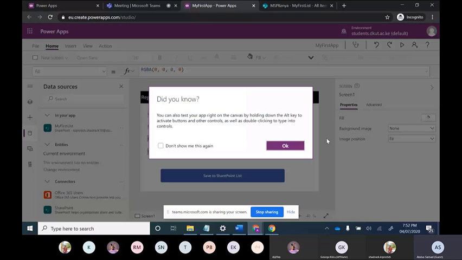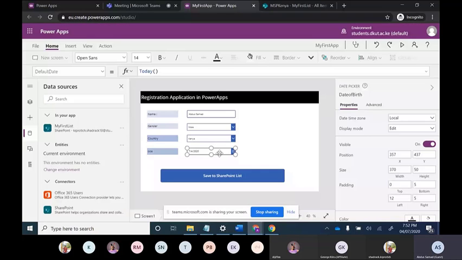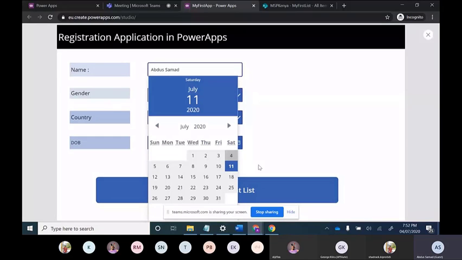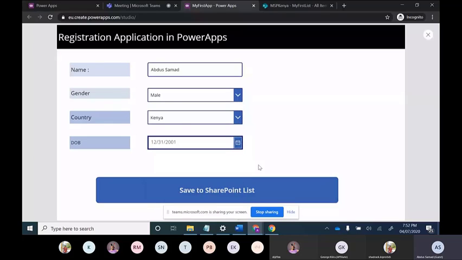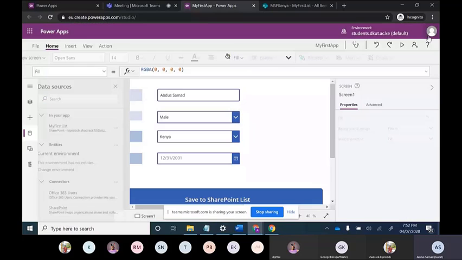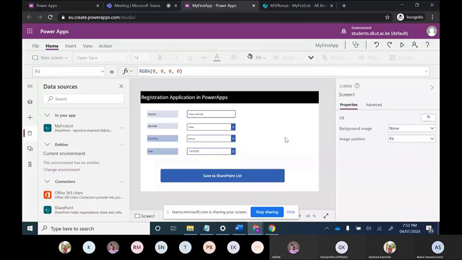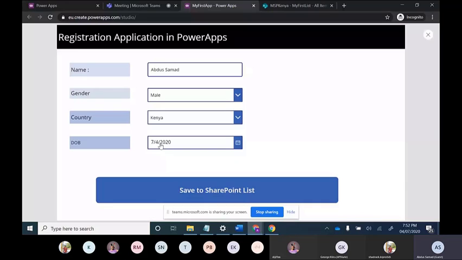Currently this is today. So currently I'm saving this date with today only. Today is a function. So right now it is 7 April 2020. This is today's date. So I will save this to our list.